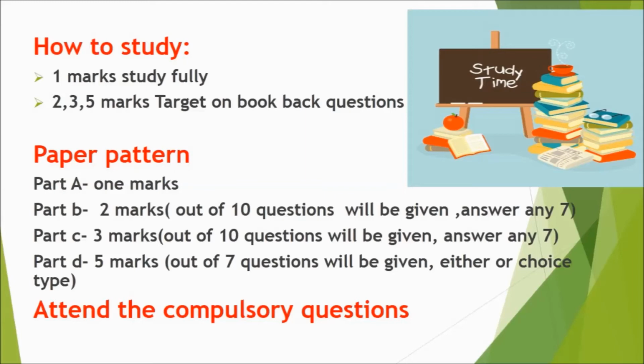That means for 2 marks and 3 marks they give a compulsory question: the 2 marks 16th question and the 3 marks 22nd question. You have to attend the compulsory question, because surely they will give the marks.